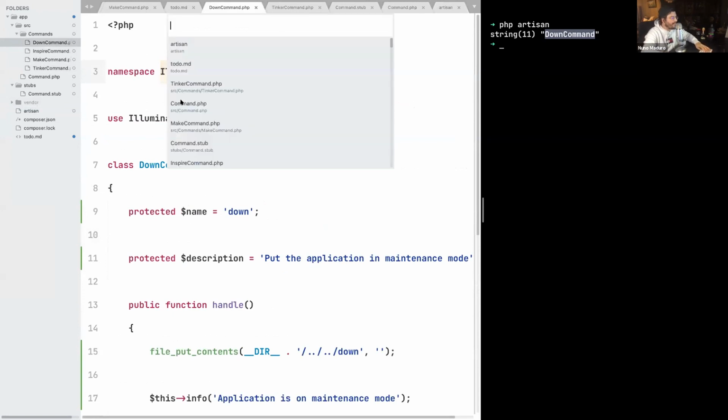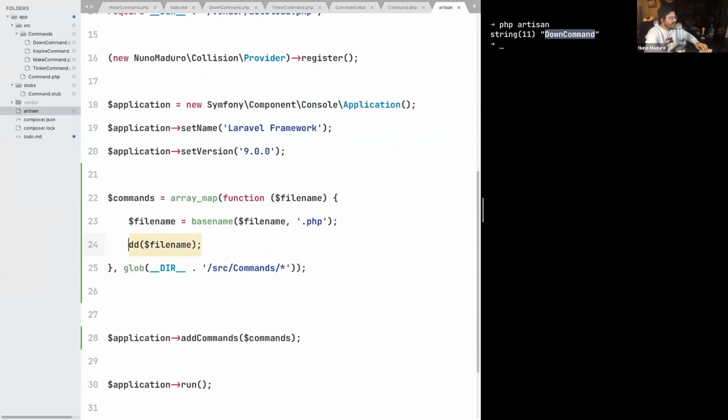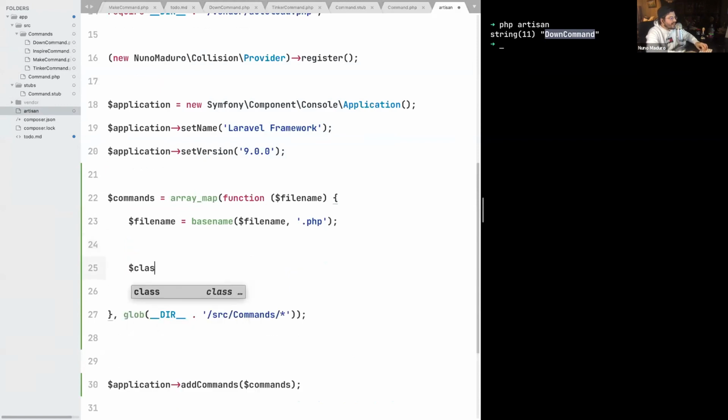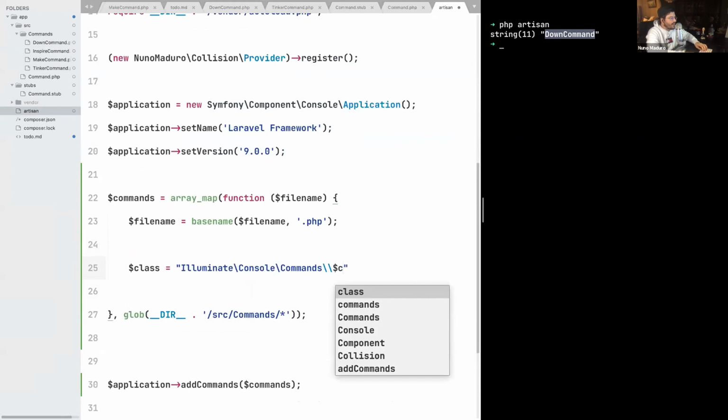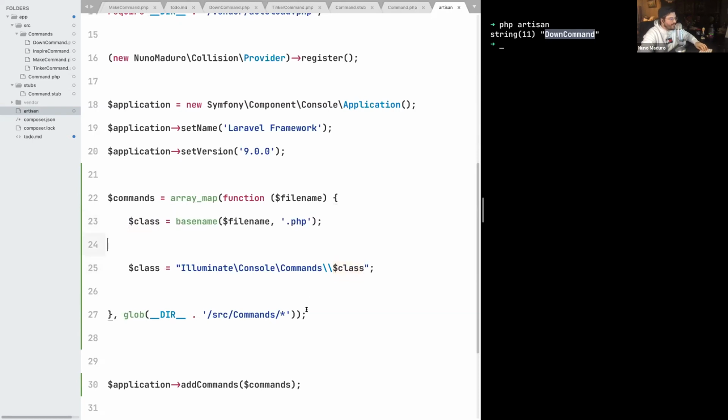So I can just copy the base namespace and say that the class will be Illuminate Console Commands, and then the result of the basename of the file name. So here I'm going to get, at least I expect to get, the fully qualified namespace of the down command, which I do. So Illuminate Console Commands DownCommand.